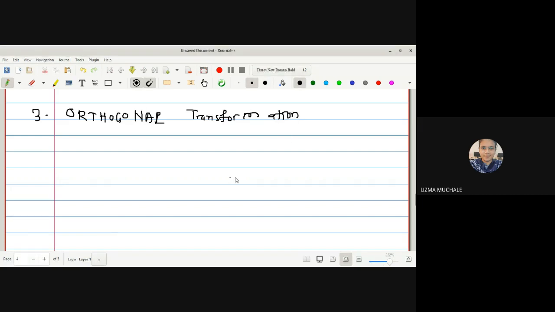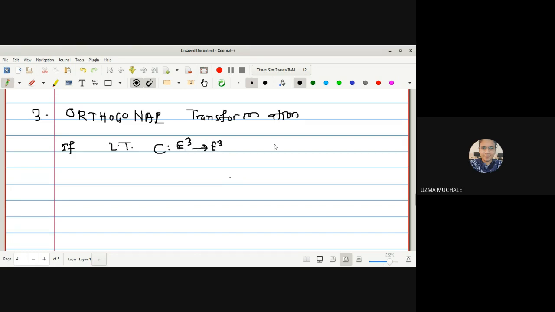We have to prove that orthogonal transformation. What is the definition of orthogonal transformation? A linear transformation is said to be orthogonal if Cp dot Cq is equal to P dot Q. Let me write down the definition. A linear transformation C from E3 to E3.